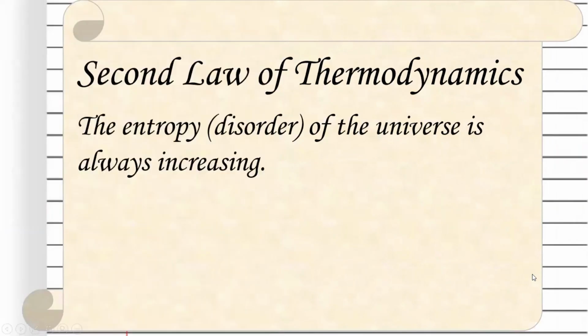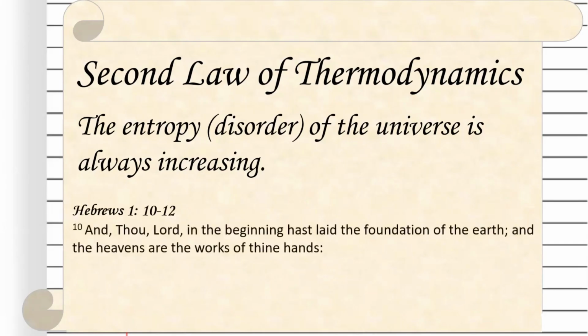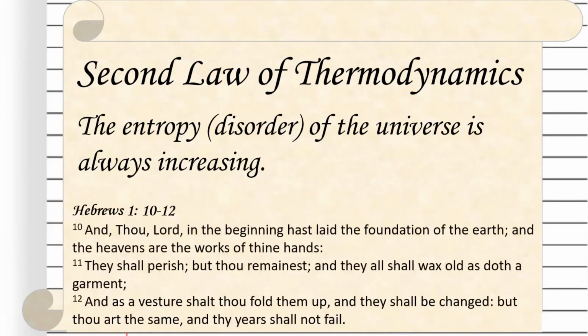This brings us to the second law of thermodynamics. The entropy or disorder of the universe is always increasing. Your book points out that Hebrews chapter 1, verses 10 through 12, is scripture that supports the second law of thermodynamics.